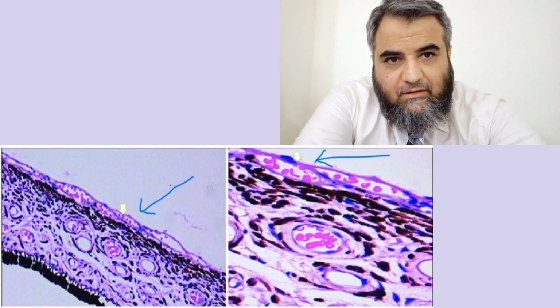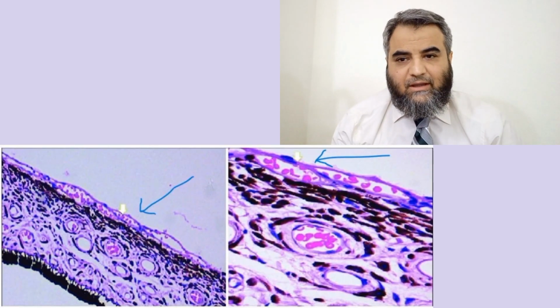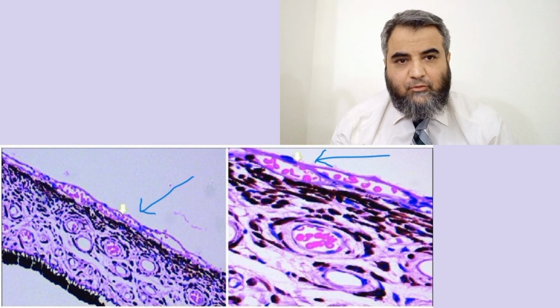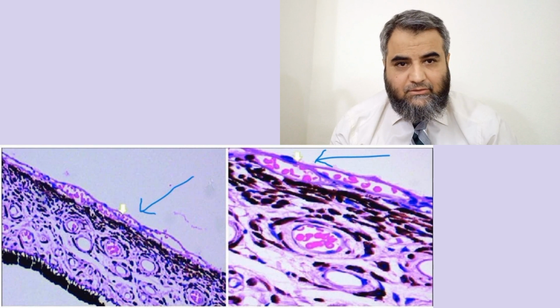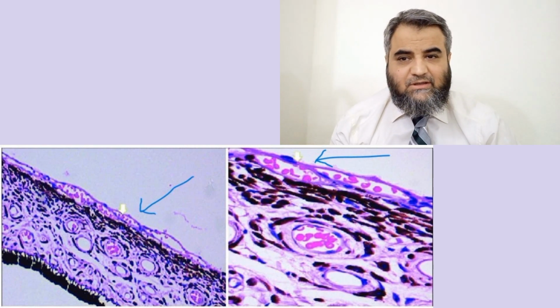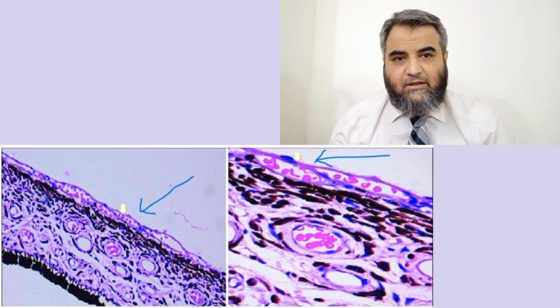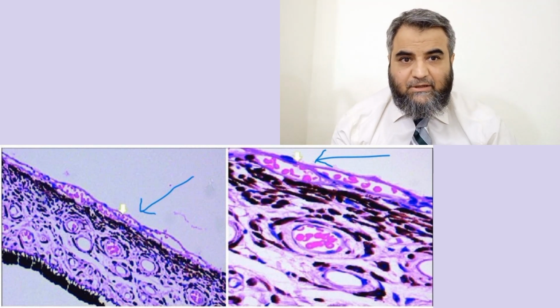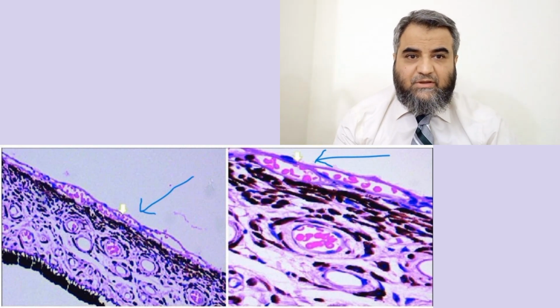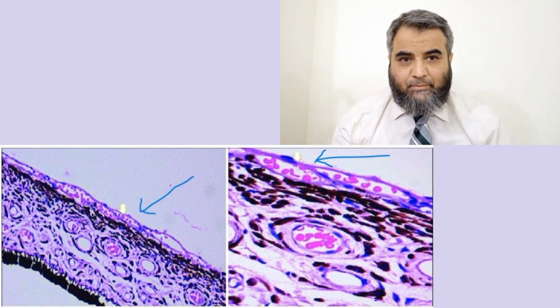This is a slide where I want you to please have a look at how these new vessels are formed, shown with the white and blue arrows. Here you can see the blood, and there is a single layer of endothelial cells. These blood vessels are very fragile. They can bleed quite easily and lead to hemorrhages. Yes, these are the new blood vessels formed there, shown on the microscopic level.